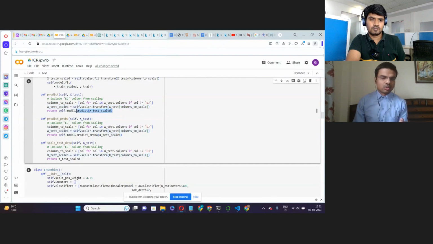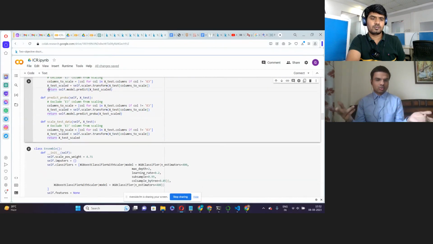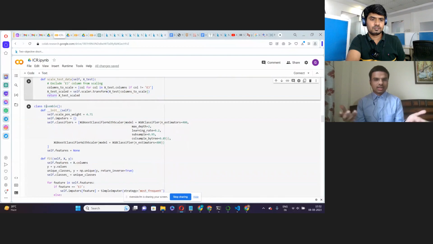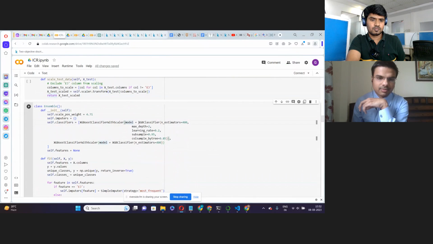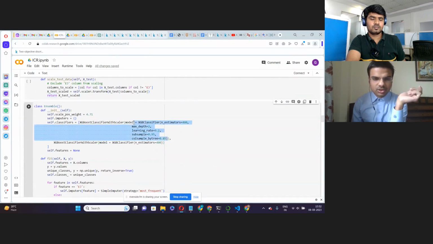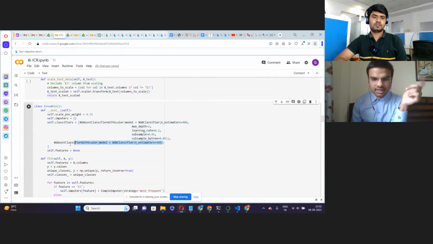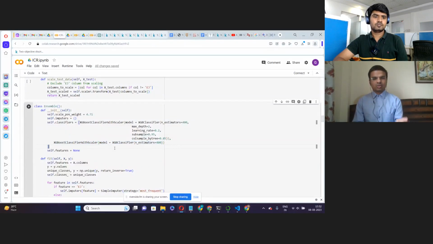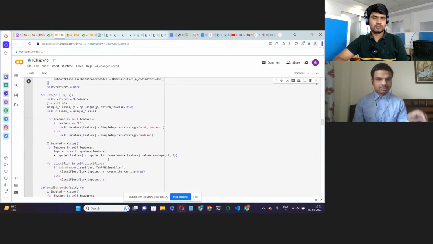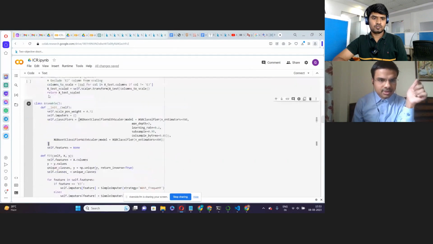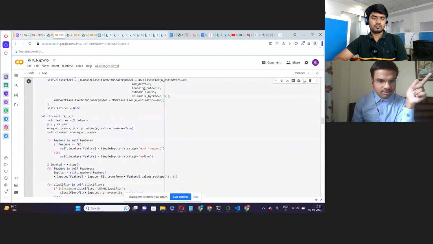And then we have the ensemble model to combine two or more models together to get a more accurate result. So here we have passed the XGBoost model with different arguments, and then we have passed the second XGBoost model with a single argument. So there are two models which will work together, and then here is a fit method for this ensemble model, which will then train the model.